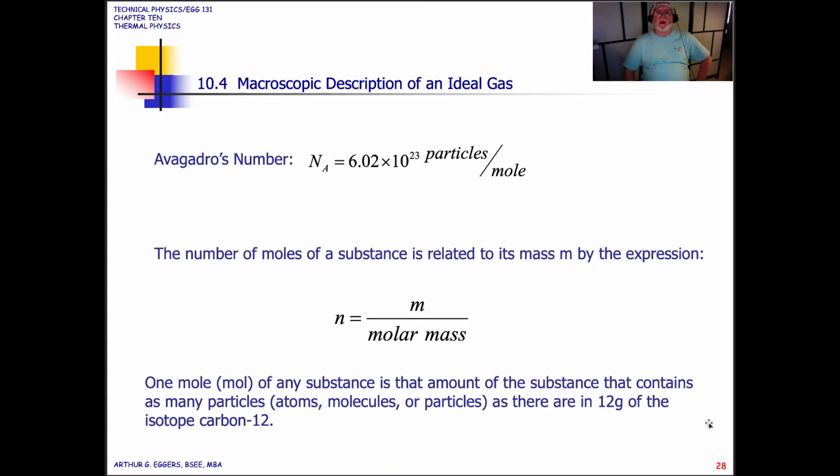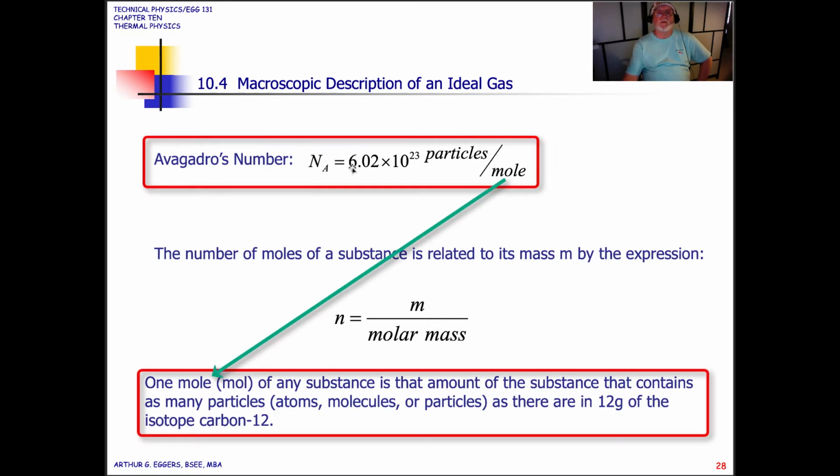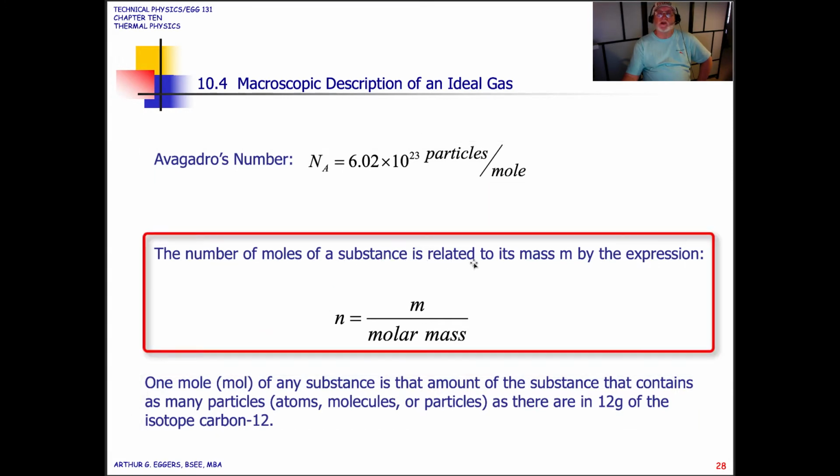Macroscopic description of an ideal gas. We need to learn something called Avogadro's number. Avogadro's number is 6.02 times 10 to the 23rd particles per mole. Okay, so we're dealing with particle quantities. The number of moles of a substance is related to its mass, m, by the expression n is equal to m, the mass, divided by its molar mass.